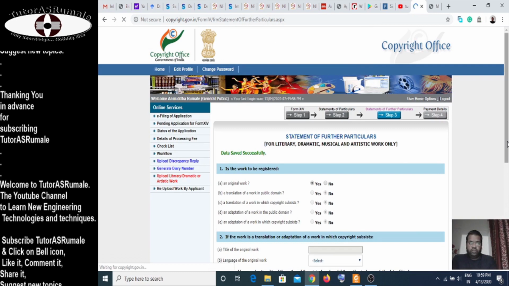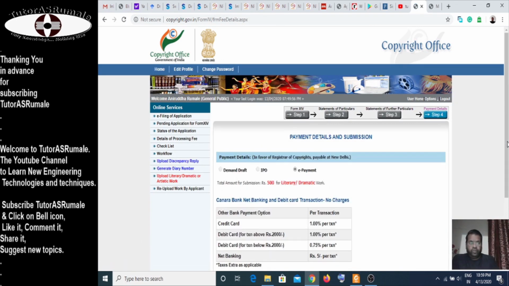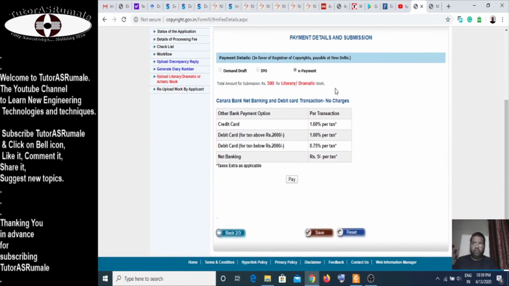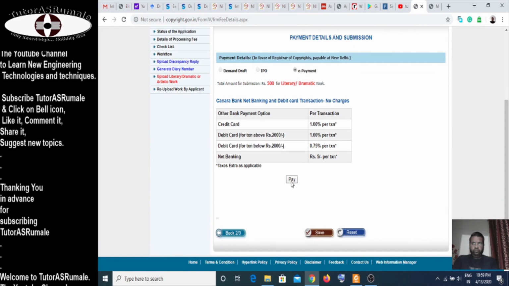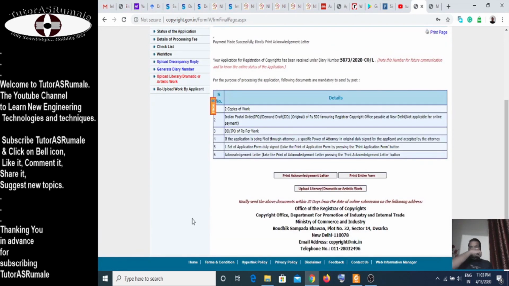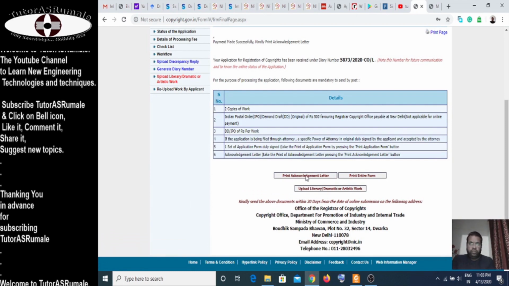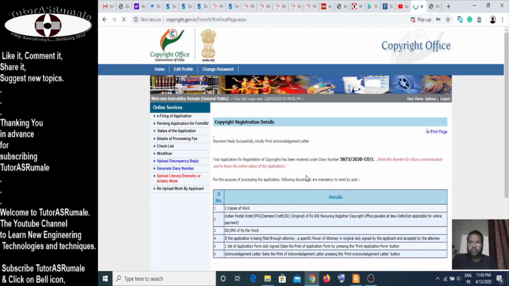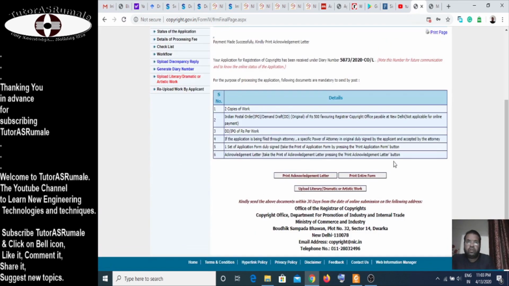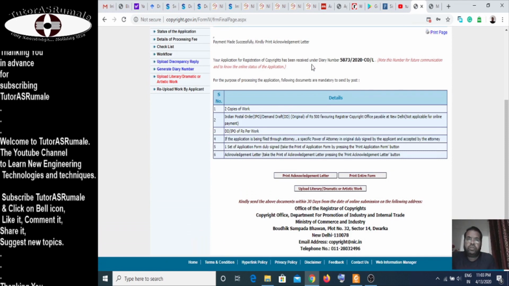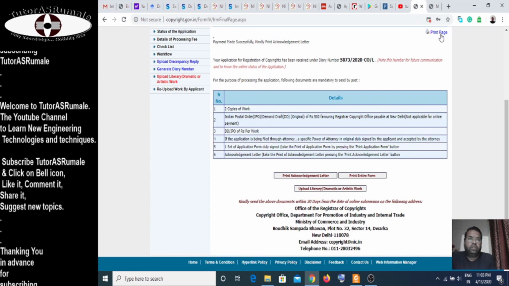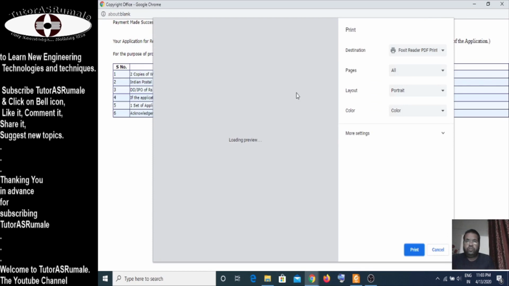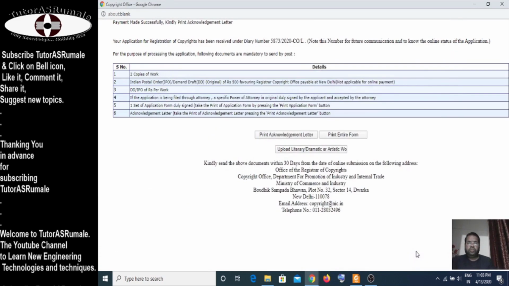The next thing is payment details. So we have to go for the payment details. It is Rs 500 for literary and dramatic work, and you just have to say pay. Once your payment is done, it gives you the print acknowledgement letter. So you have to select this print acknowledgement letter. This is the diary number, the registration or diary number. And here we get this print page. I'm saying print.